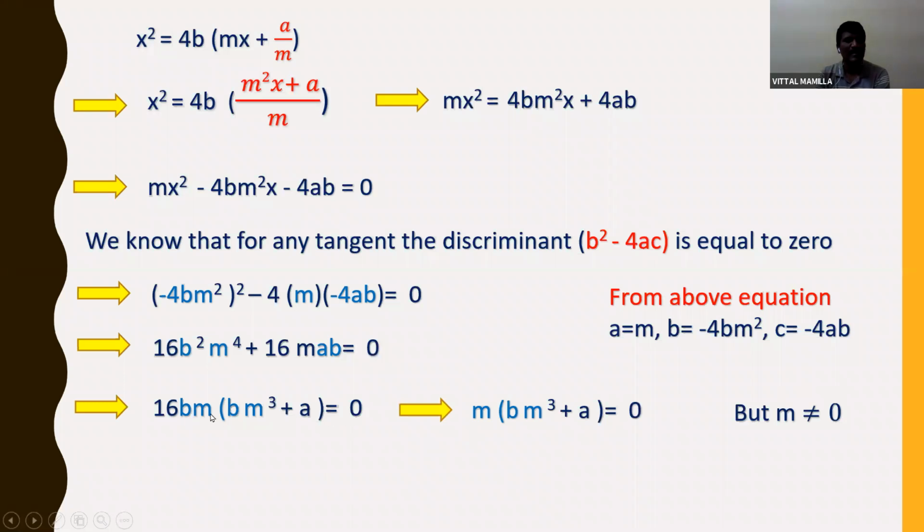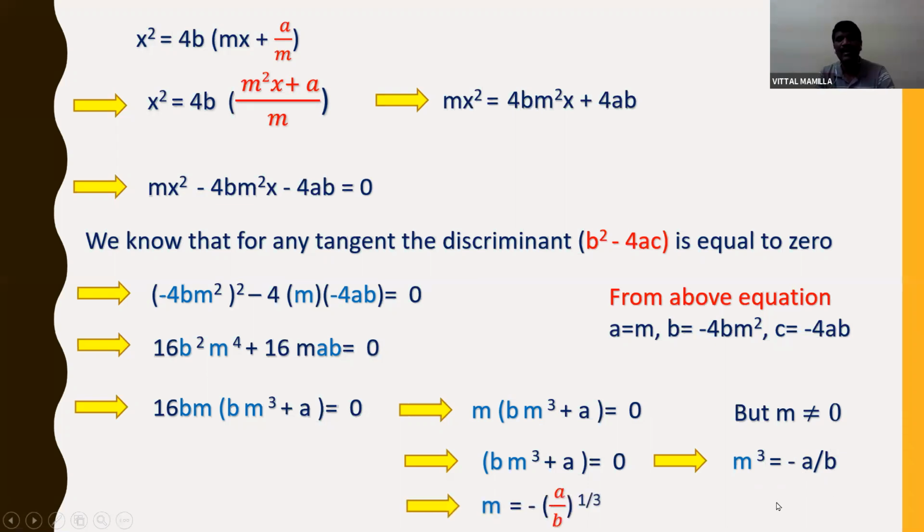16b, if I send to right hand side, remaining m into bm cube plus a is equal to 0. Here m is not equal to 0, means bm cube plus a is equal to 0. So bm cube is equal to minus a and m cube is equal to minus a by b. If m cube is equal to minus a by b, what is the m value? Send cube to the right hand side, then it becomes 1 by 3. So m is equal to (minus a by b) to the power of 1 by 3.